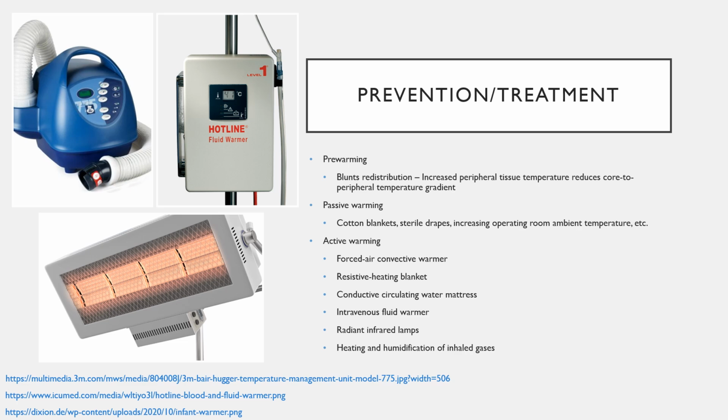A forced air warmer, your Bair Hugger, if you will, is one of the most efficient ways to prevent heat loss. You have other devices such as resistive heating blankets and water mattresses. It's important to remember that warming your IV fluids can also help prevent heat loss. Radiant warmers are very useful, especially in the pediatric population, most notably the neonatal population, which are very prone to quickly losing body heat. And then it's also important to remember that you can heat and humidify the inhaled gases via your anesthesia circuit.